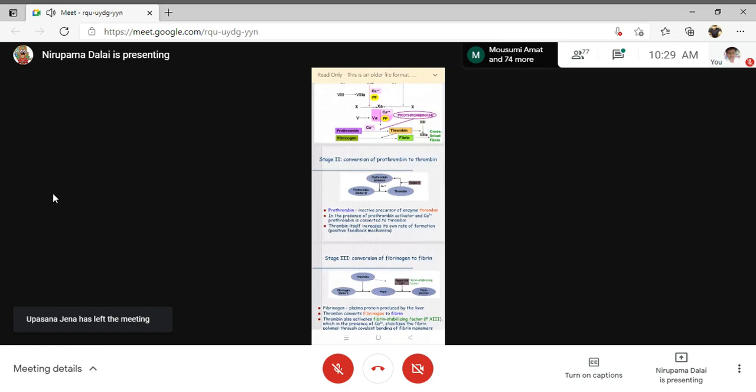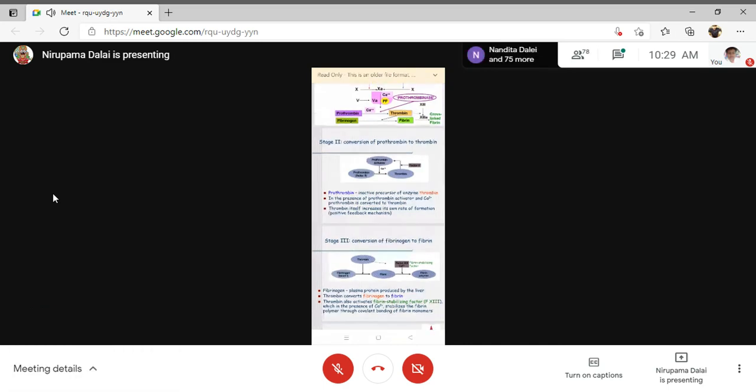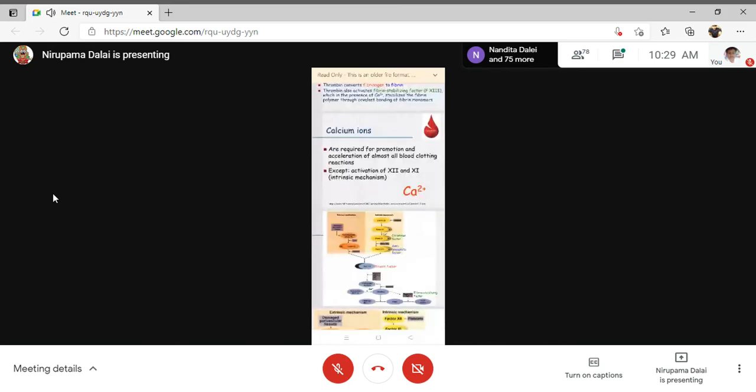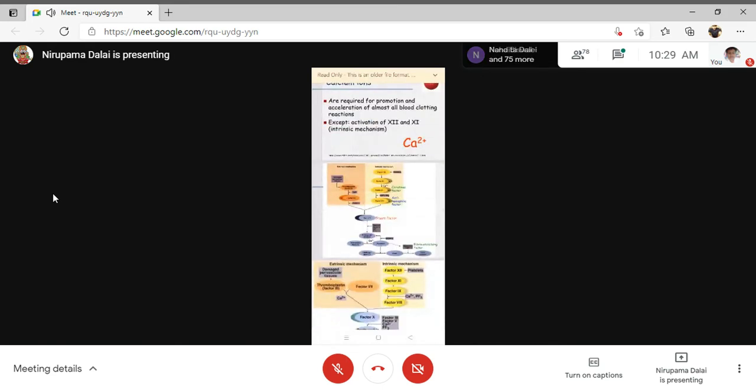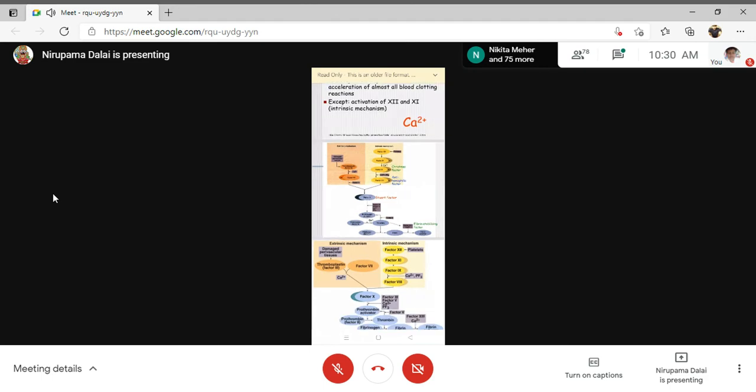That is possible by a mechanism, the thrombin-thrombomodulin complex. One complex is required for this clot dissolution. Thrombomodulin is generally expressed on the endothelial cells. What is the main function of thrombin? Convert fibrinogen to fibrin. It is helpful for blood clot formation, right?